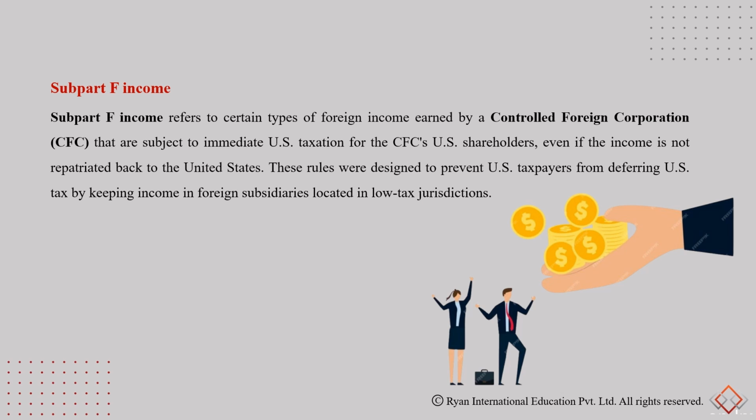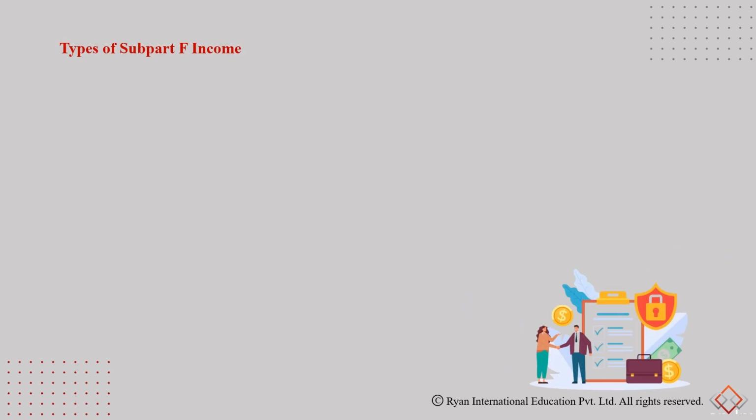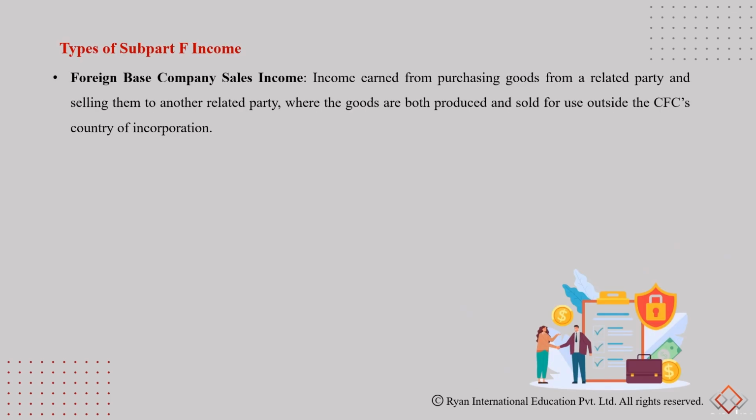These rules were designed to prevent US taxpayers from deferring US tax by keeping income in foreign subsidiaries located in certain low tax jurisdictions. We need to understand different types of Subpart F income. We have foreign-based company sales income. This is income earned from purchasing goods from a related party and selling them to another related party, where the goods are both produced and sold for use outside the CFC's country of incorporation.